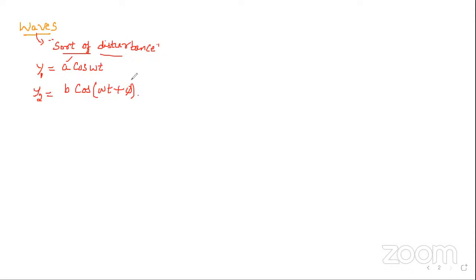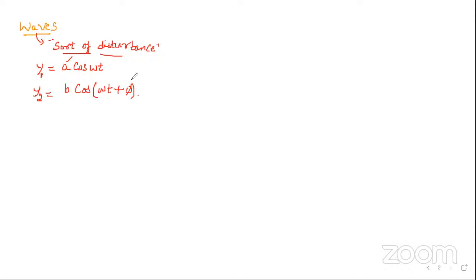So what are the two equations of the wave? We have considered two equations. One is y1 equals a cos omega t. The second wave we have considered as y2 equals b cos of omega t plus phi.